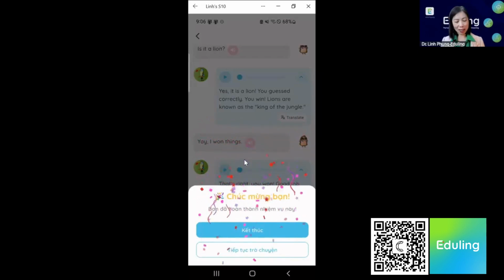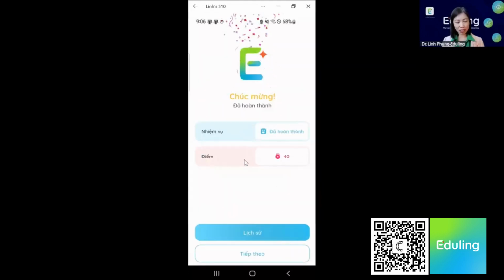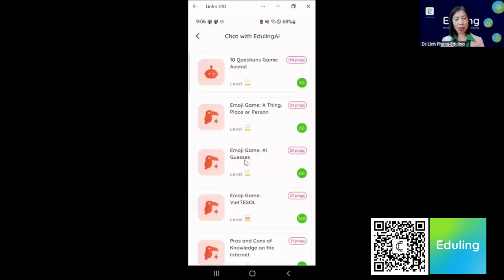Okay, and there's also a change here that you can see that now the task has been completed, so I can finish the conversation or I can continue to chat here. I'm gonna click finish and I'm gonna click next. Let me also try another task here. I like to create activities that are somewhat fun and that qualify as tasks.